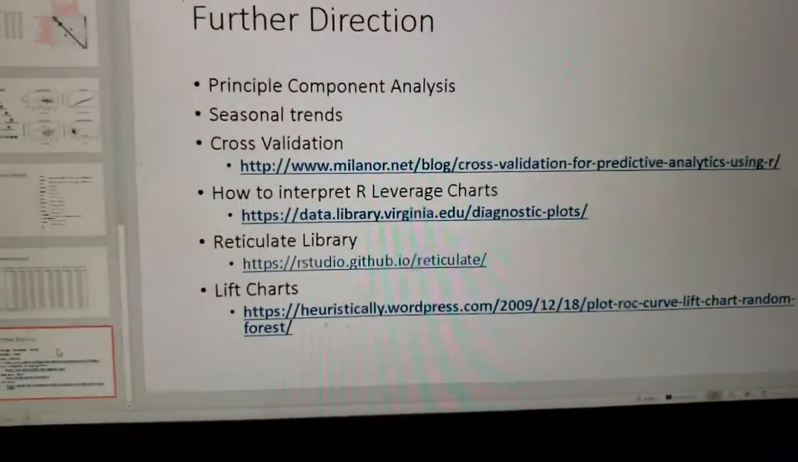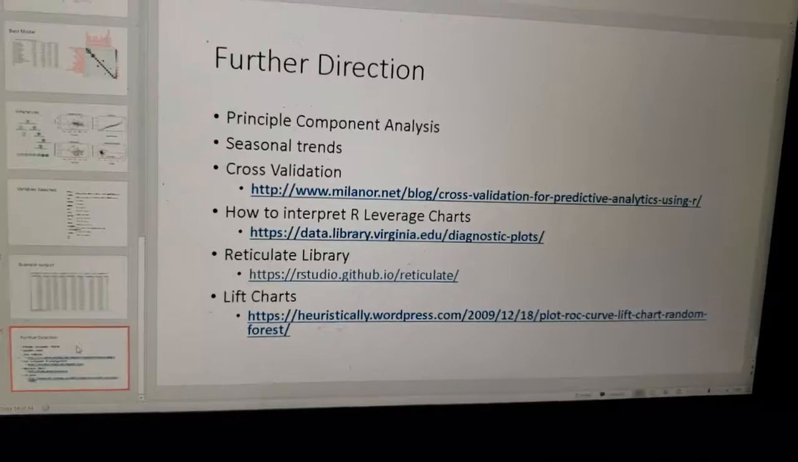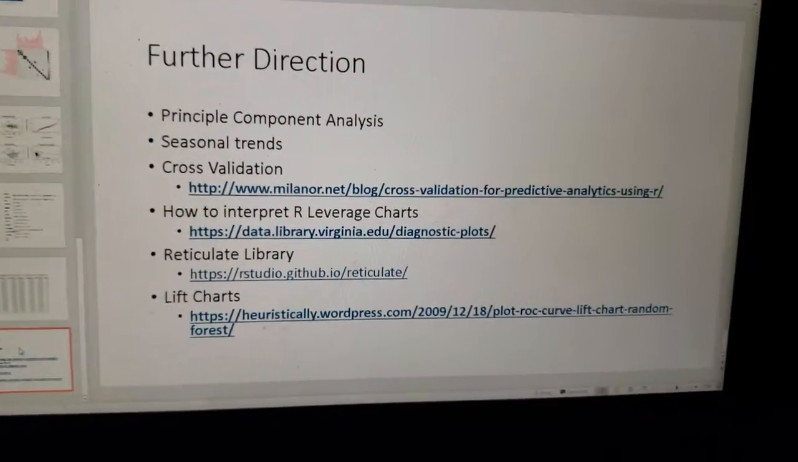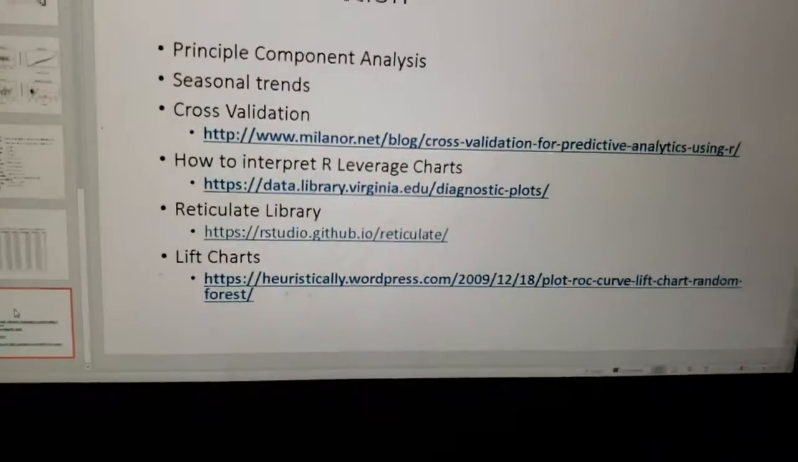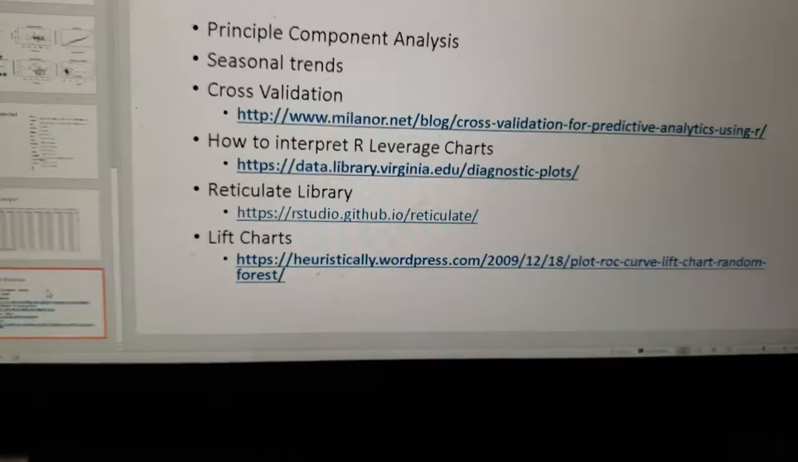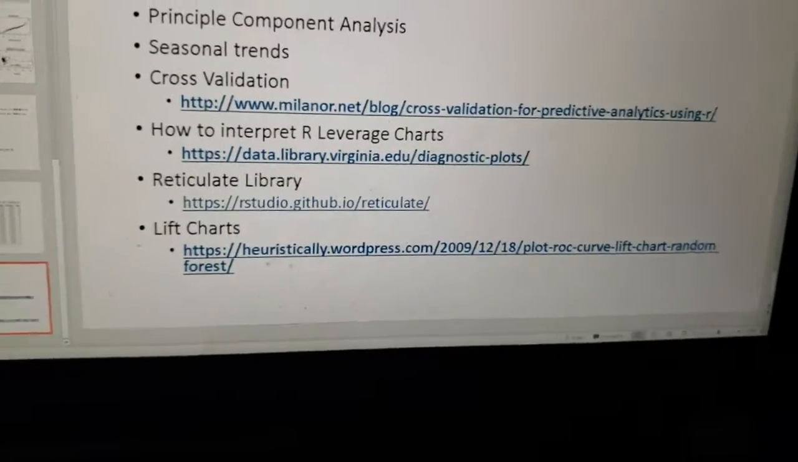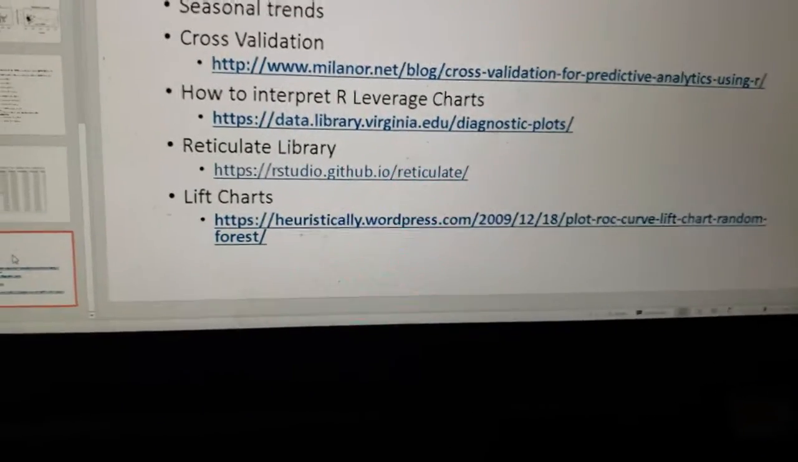Future direction. Principal component analysis. That would take care of collinear variables. Seasonal trends, I would like to take care of. It's great. I didn't know that quarters affected housing price, but now that I do, I would like to reduce that effect and just really focus on the other variables.